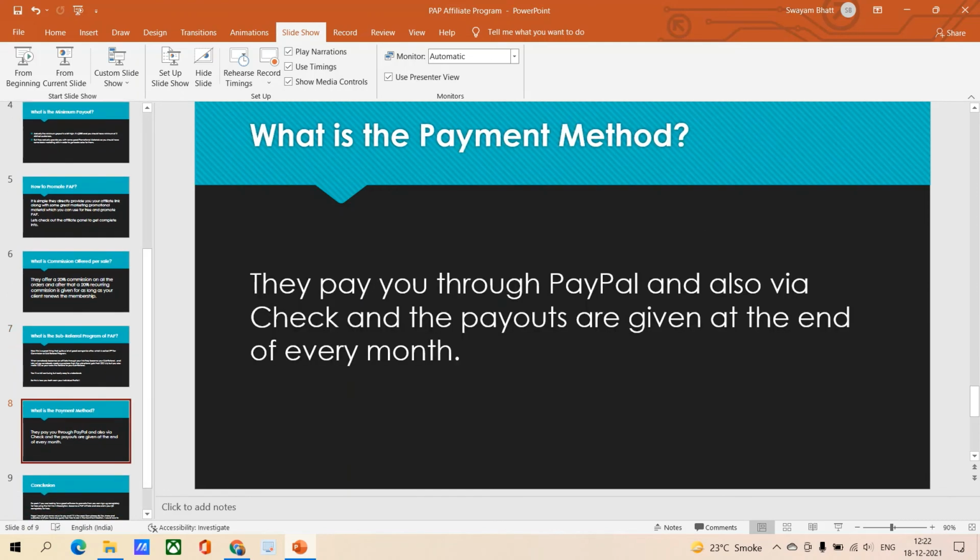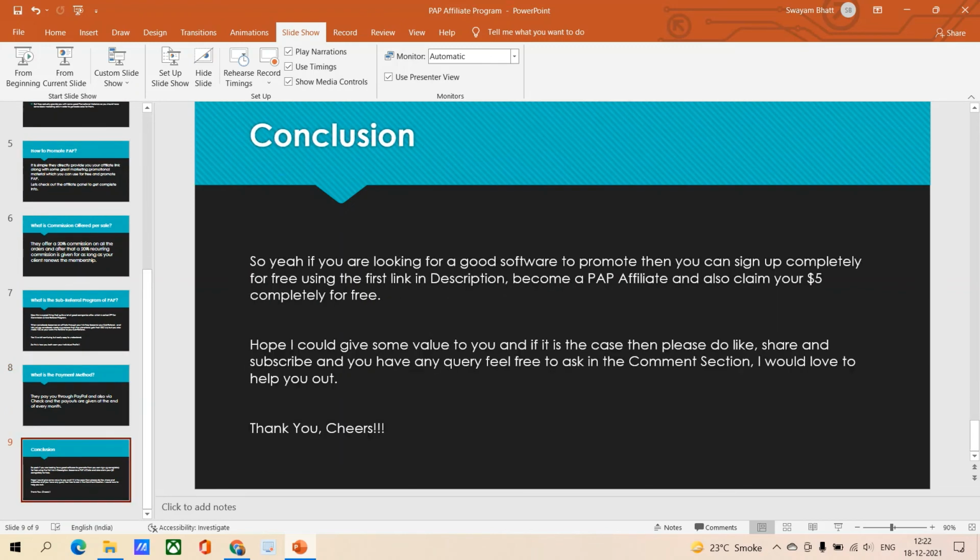Now, what is the payment method? They pay you through PayPal and also via check, and the payouts are given at the end of every month.